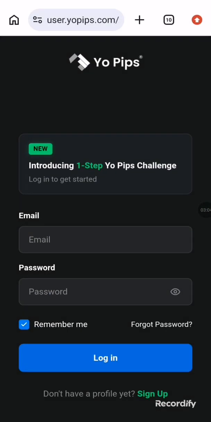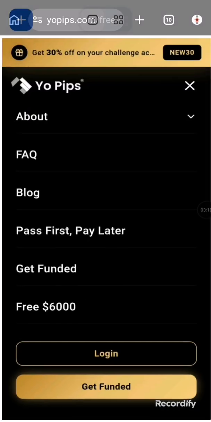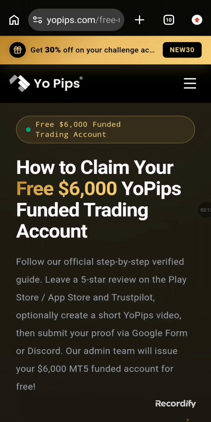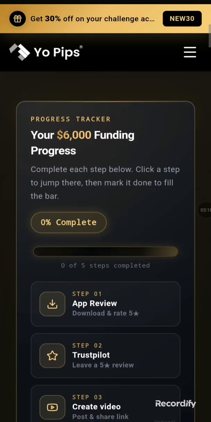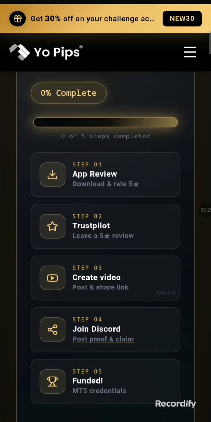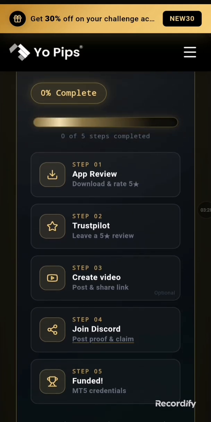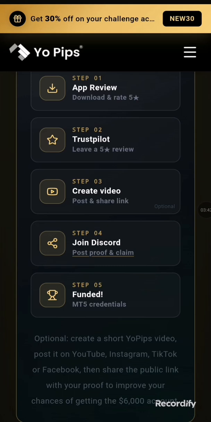Look at it. To get this account, just complete some tasks. 5 tasks, I think. Number one is review. Download the app and write a review and give 5 stars. That's simple. Step two is write your review and give 5 stars on Trustpilot.